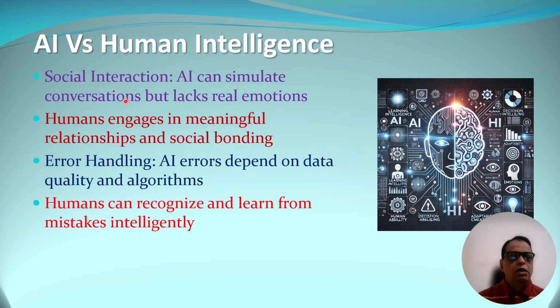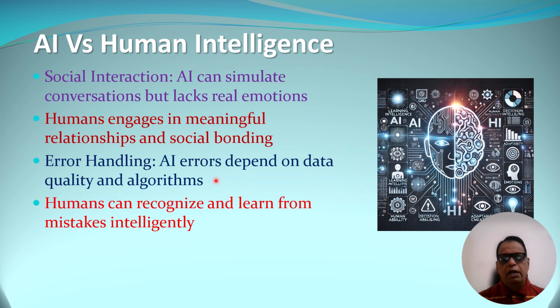As far as social interaction is concerned, one can say that AI can simulate conversations. We have been aware of AI chatbots where they can chat just like humans, but they actually lack real emotions. Humans engage in meaningful relationships and there is a kind of social bonding between human beings, while there is no such social bonding in AI machines.